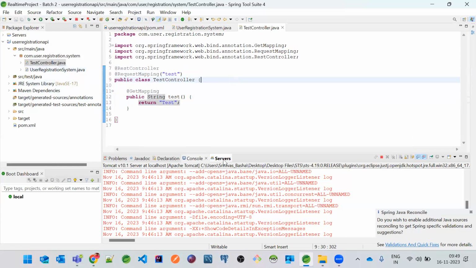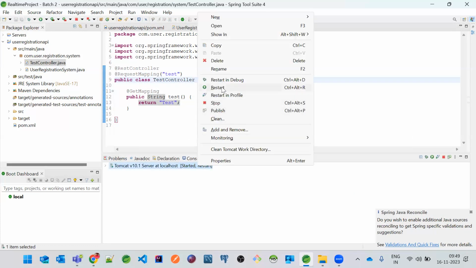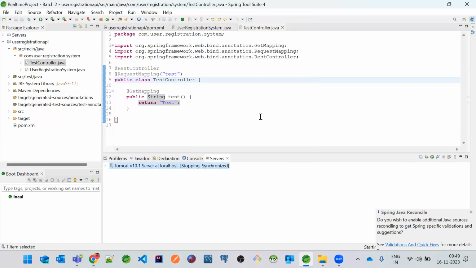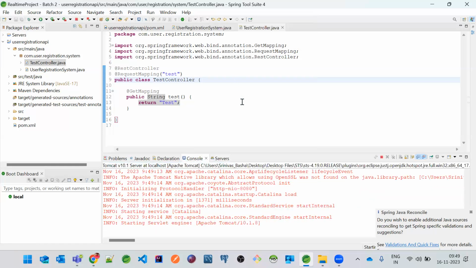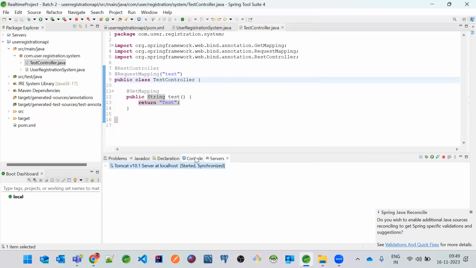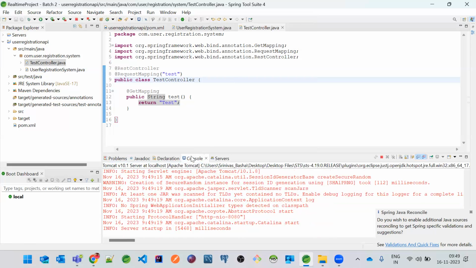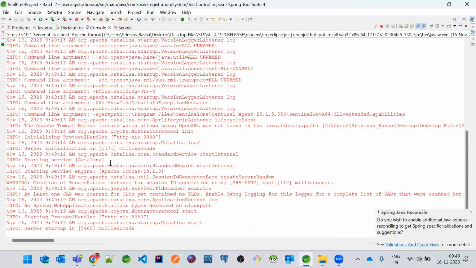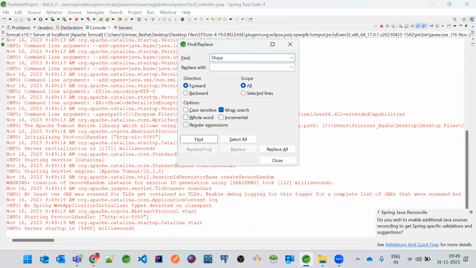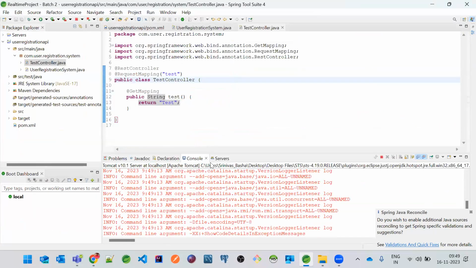Now, when there are any changes, it will ask us to restart. Can you see this? So let's restart the application. Yeah, so it has started, right? So server will start, but if you can see the disadvantages over here, there is no dispatcher servlet first. Okay, let me tell you what will happen when I run this application.